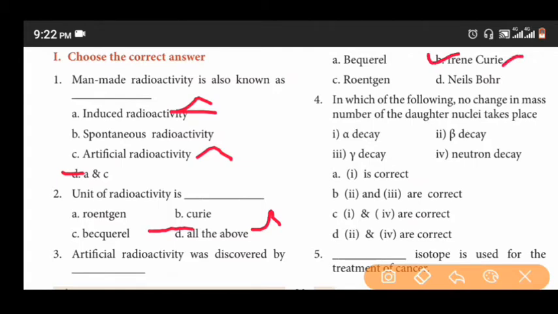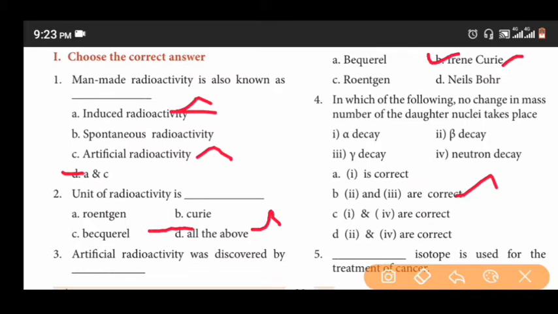The fourth question is in which of the following no change in mass number of the daughter nuclei take place? Options: first, alpha decay, second, beta decay, third, gamma decay, fourth, neutron decay. Option A first is correct. Option B second and third are correct. Option C first and fourth are correct. Option D second and fourth are correct. The correct answer is option B second and third are correct. Gamma and beta decay.